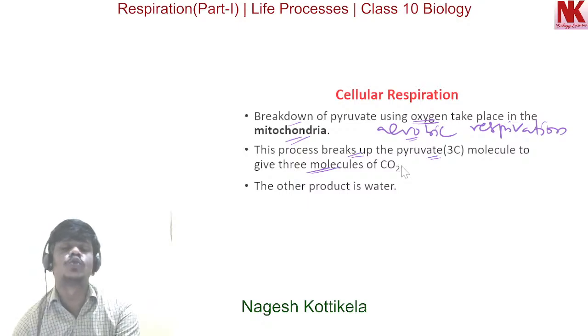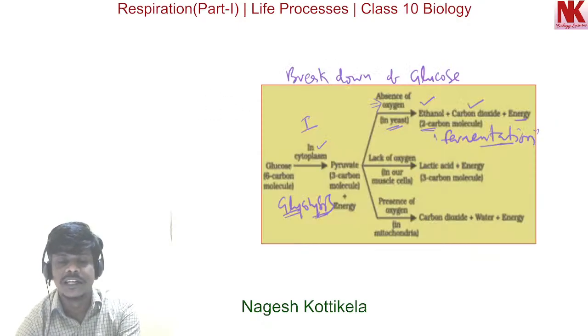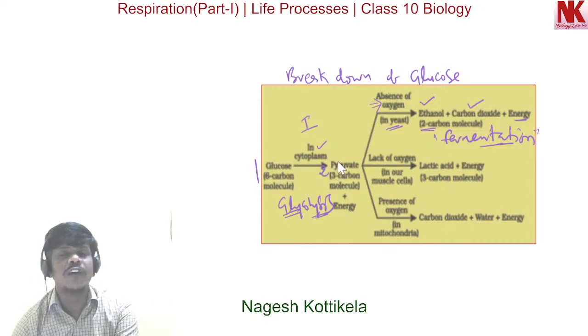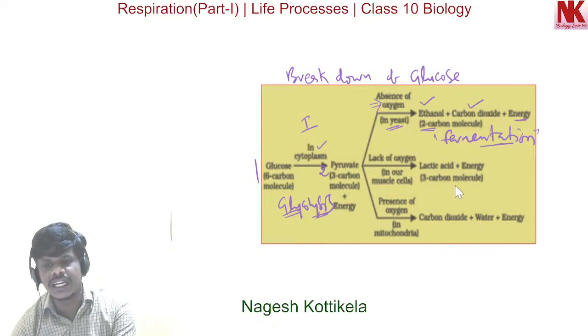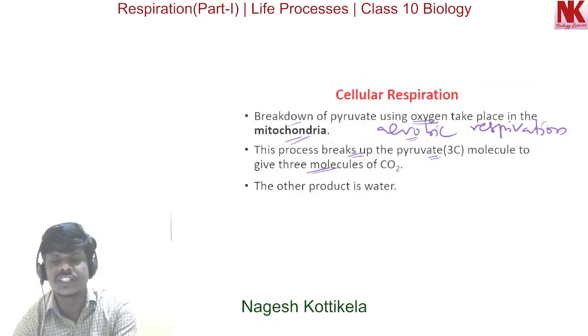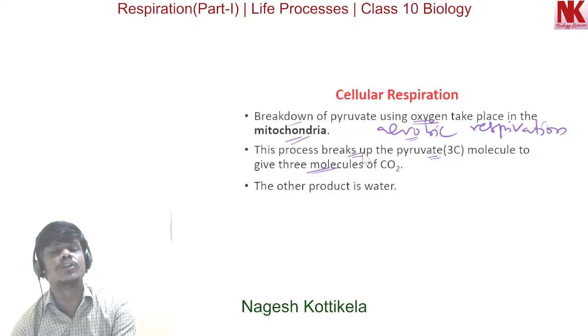As there are 2 pyruvate molecules formed, here one glucose is forming two pyruvate molecules. Obviously, from one pyruvate, three carbon dioxide molecules are formed. So from two pyruvates, six carbon dioxide molecules will be formed. This is how pyruvate breaks down into carbon dioxide and water. So carbon dioxide and water are the products in aerobic respiration.